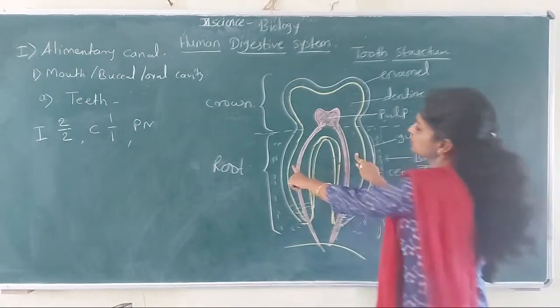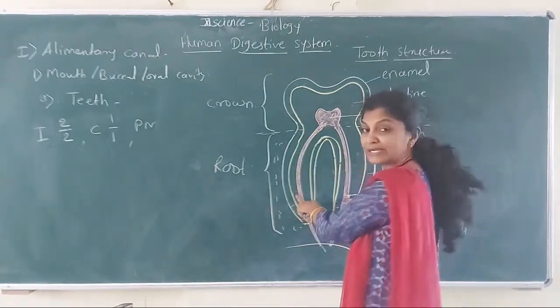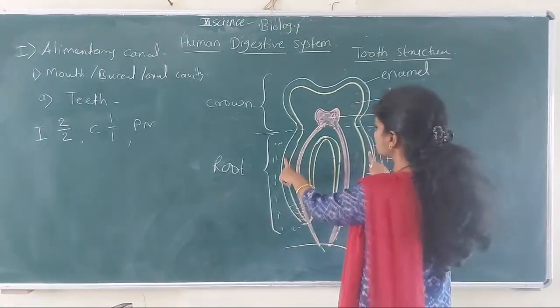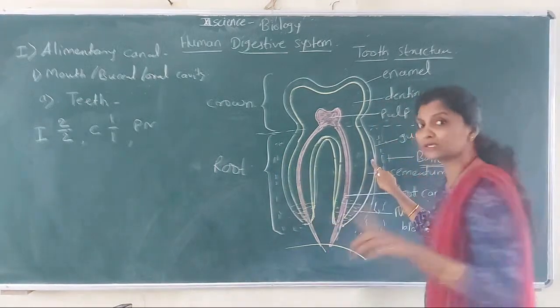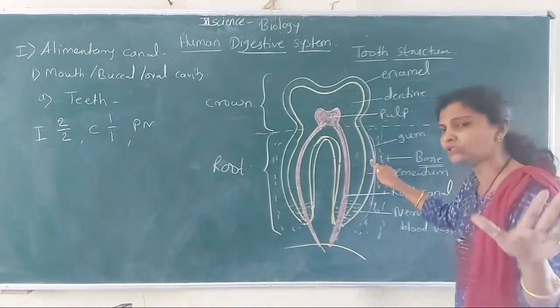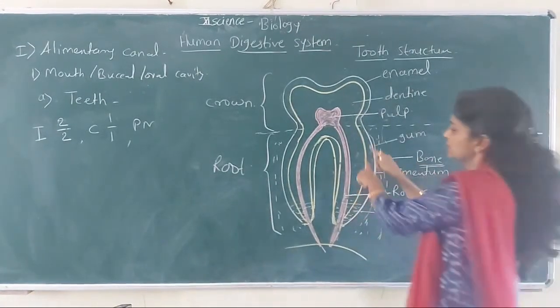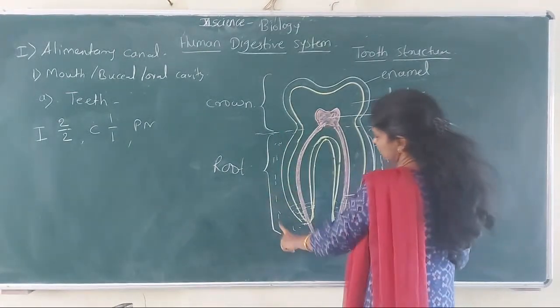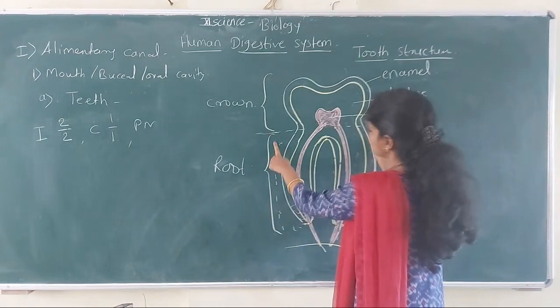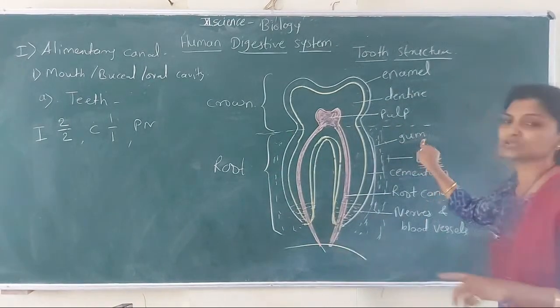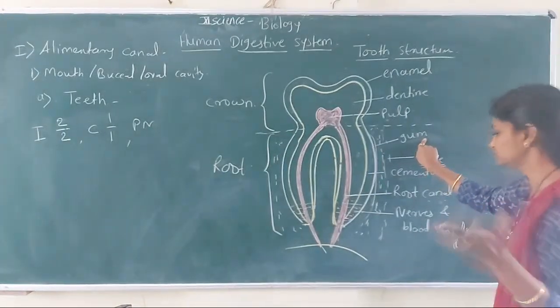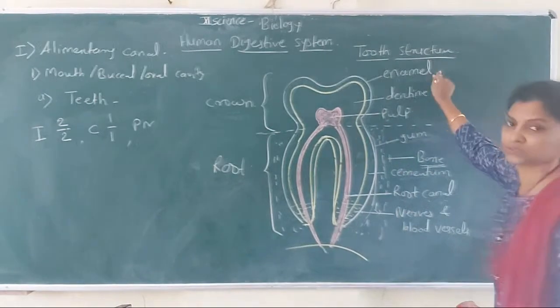Then these are the part which is continuous as a dentine. Outermost part of the dentine is bone like, not bones, but bone like tissue called as cementum, which is fixed in the socket of jaw bones by the joint of gomphosis, that is gums. So that is the structure of tooth.